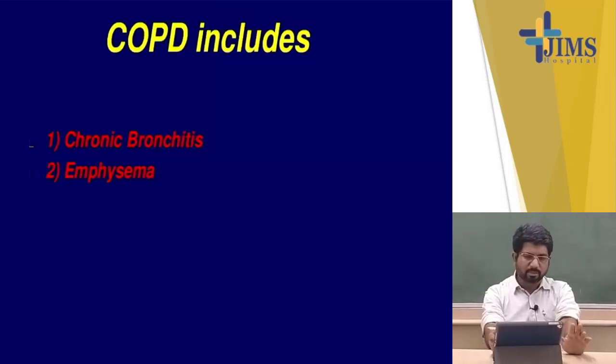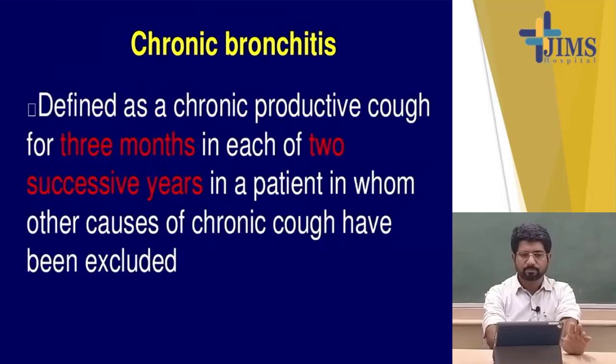Now COPD includes two varieties. One is chronic bronchitis and the other is emphysema. In most patients one of the varieties is predominant, but the chronic bronchitis and emphysema varieties are almost mixed with each other in most patients.